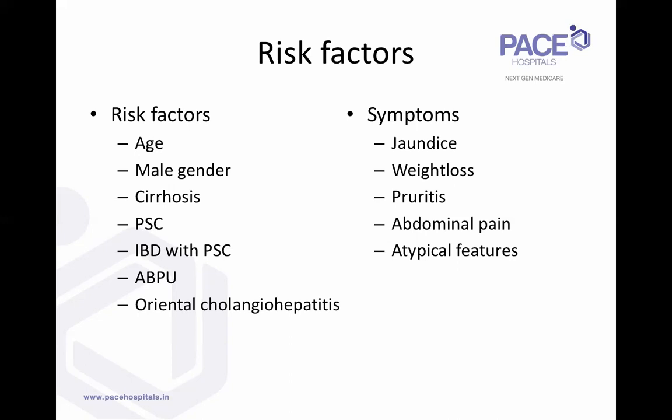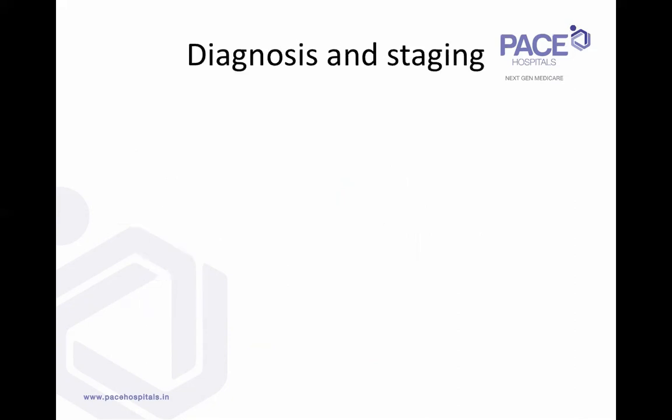The symptoms are mainly painless progressive jaundice and pruritus. Usually, fever and cholangitis are unlikely in the absence of intervention. Significant weight loss, severe abdominal pain, ascites, and all are features of advanced disease. So when you come to the diagnosis and staging, we'll mainly look at the practical aspects. The pathophysiology and the pathology and all that we can always read up from a book.